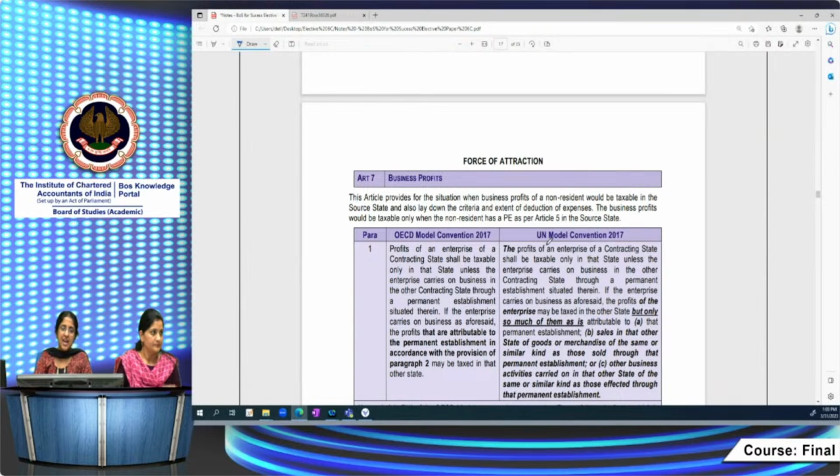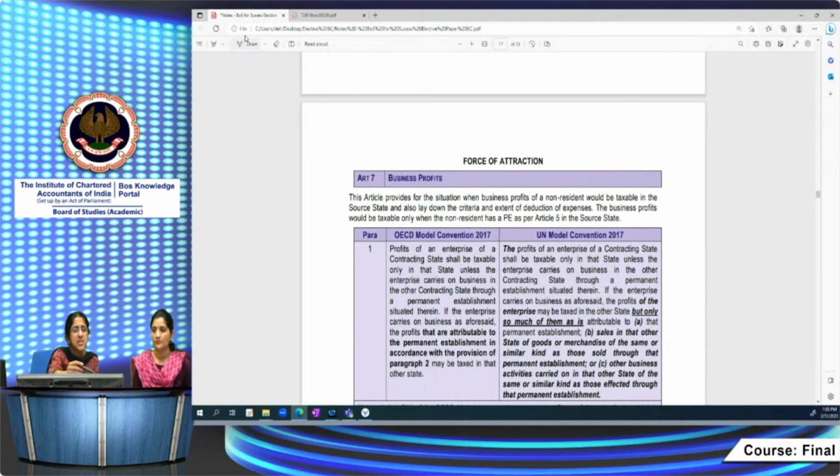The force of attraction rule is a concept which has been often tested. It is not a concept which is there in the Act, but it is there in the model conventions, and it is there in some of the DTAs which India has entered into. What is exactly force of attraction? For that, we have to understand the taxability of business profits.